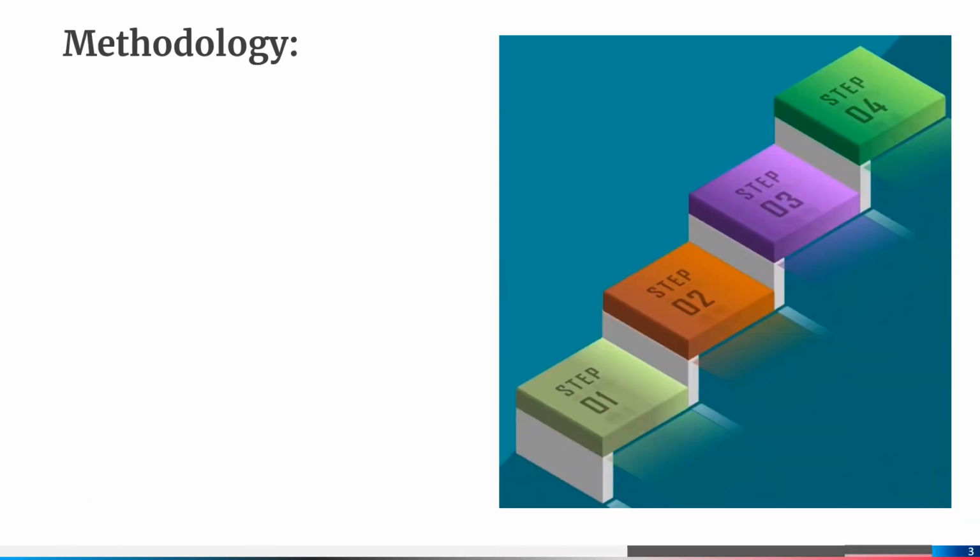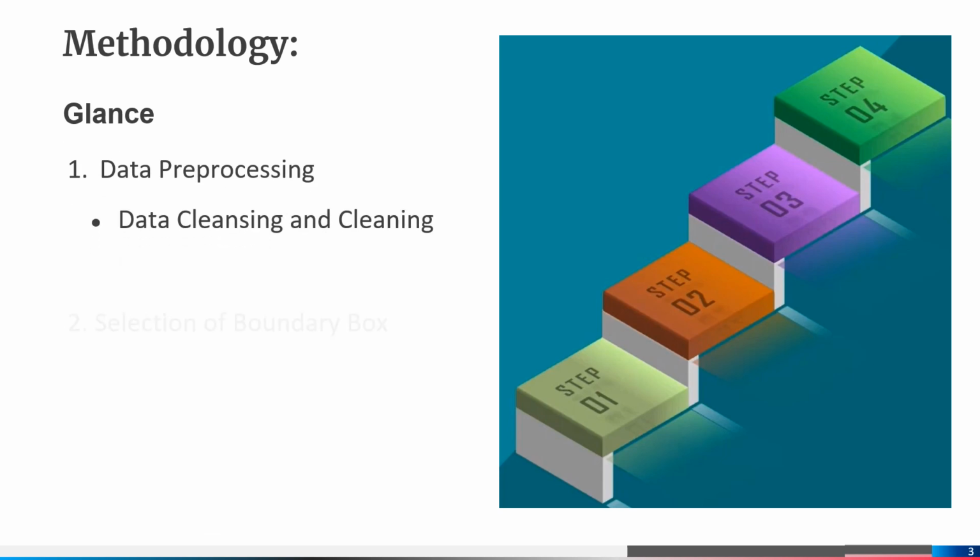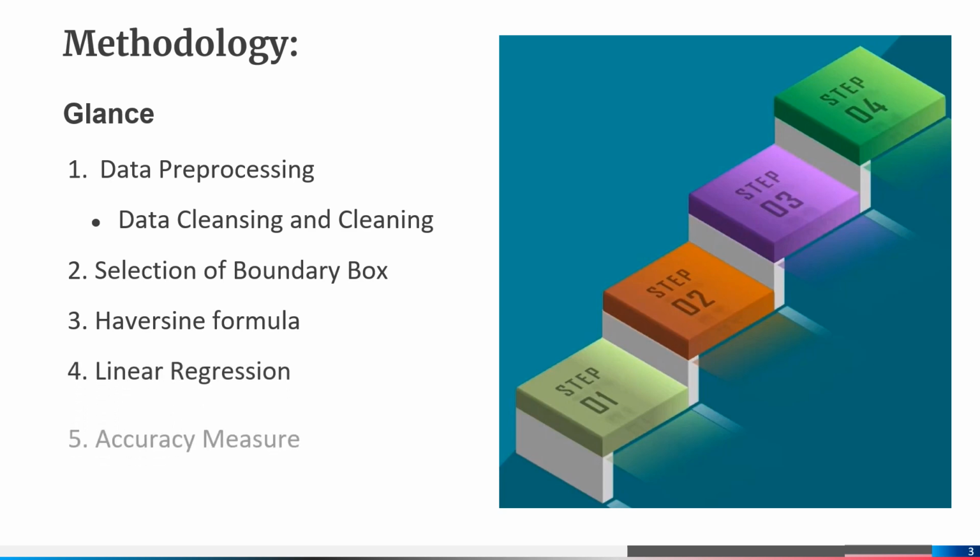Next, we are supposed to apply the necessary algorithms and operations to the given data set and predict the fare amount for asked values. There are a few methods which are required to be followed before performing any operation. These include data pre-processing, where we deal with some redundancies, and next is selection of boundary box, where we provide the range. Third is the Haversine formula for distance calculation. Fourth is linear regression for prediction, and accuracy measure for the accuracy of predicted data.